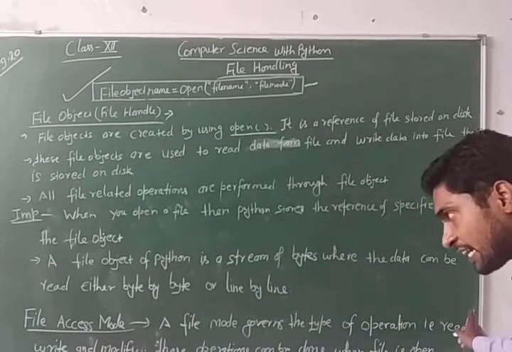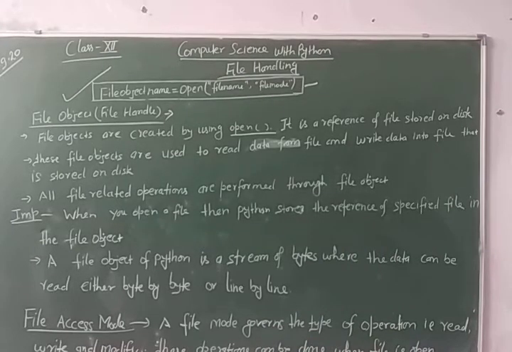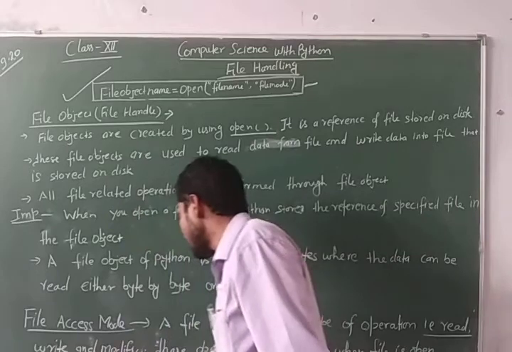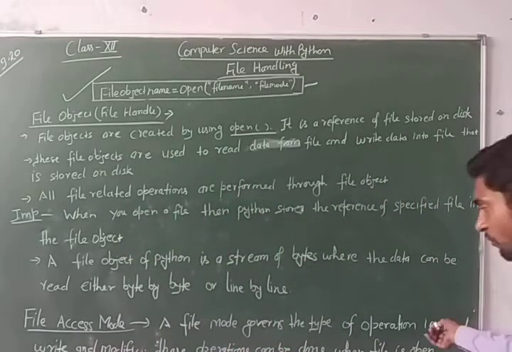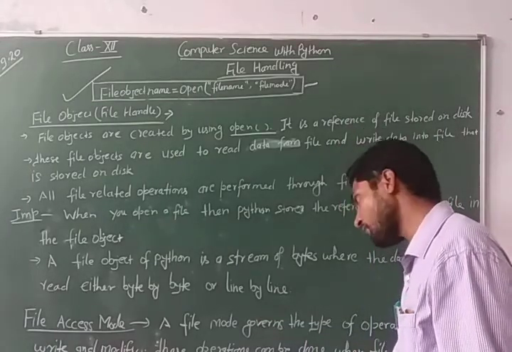That is read operation, write operation and modify operation or edit operation. These operations can be done when the file is open. This is the condition. These three operations can be performed on the file when the file is open. So to perform these operations, you must open the file.